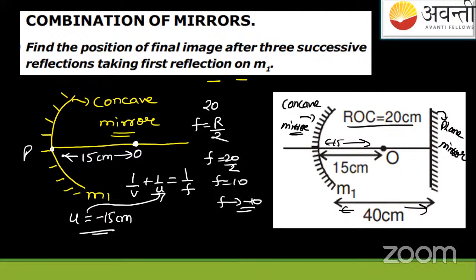I think one student is having a doubt, so let me ask what the doubt is. Okay, you are telling the answer. Very good, you're saying that focus is minus 10 here. That's fine. Now put these values: 1 by V plus 1 by U, where U is minus 1 by 15, and the focus is minus 10. Now you have to find this V, that is the image distance. Let us find this distance, then we'll see what happens next.